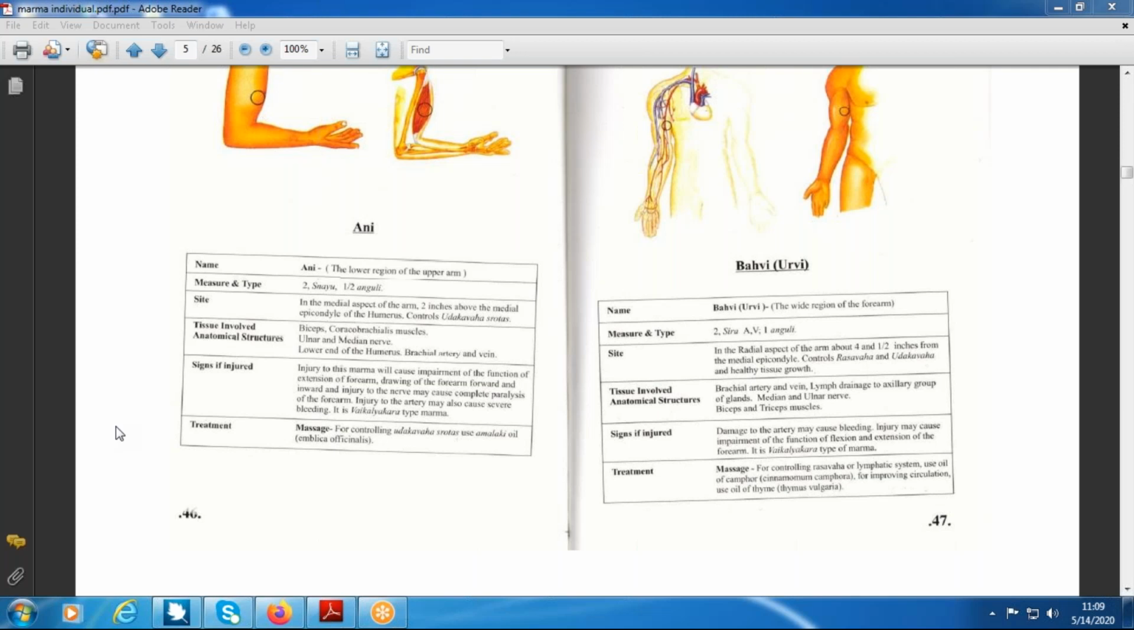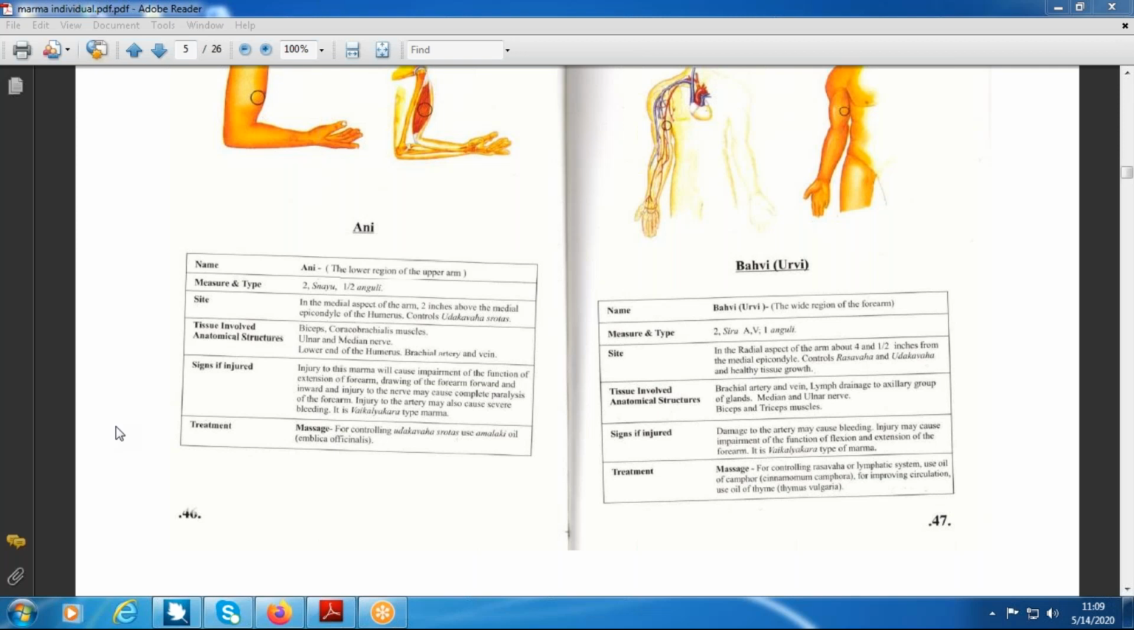So if there is any injury to such a point or place in the middle of the arm, there may be a chance of getting nerve damage or arterial damage rather than bone and muscle, because the bone and muscles are deeply placed compared to nerves and arteries. So what happens if there is any such injury over the middle of the arm is Shonita Kshaya.